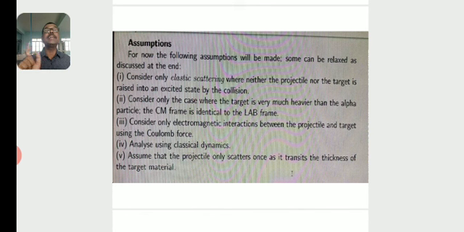Analyze using classical dynamics. Assume that the projectile only scatters once as it transits the thickness of the target material, where only the projectile gets deflected, and the nucleus is not disturbed by the projectile. The target is not disturbed by the projectile. So these are the assumptions.